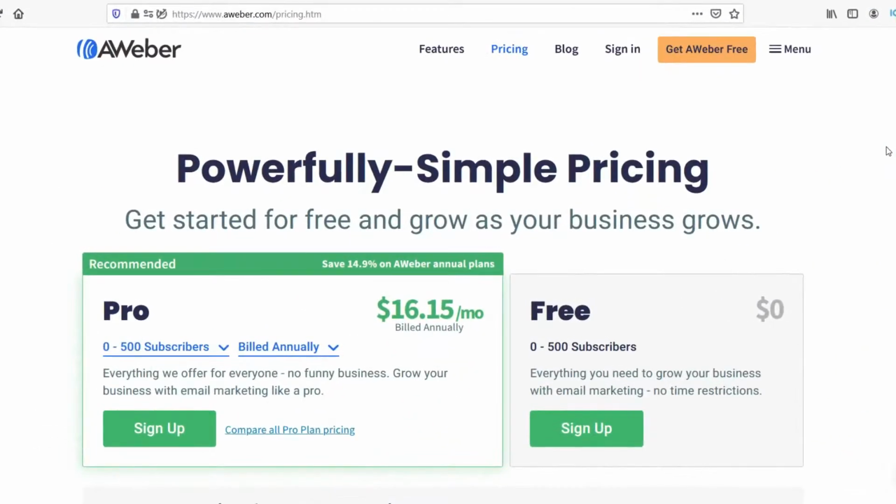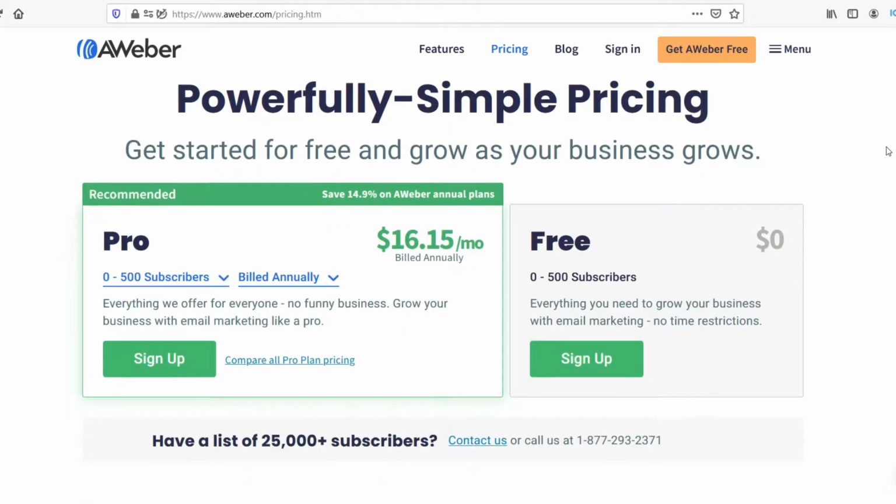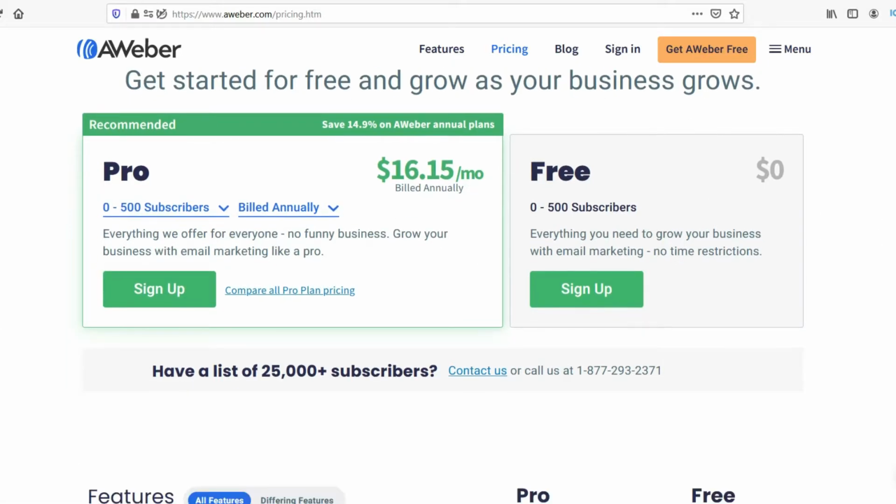Here we go. We are already on the Aweber website. So first, let's go through the pricing of this tool. So they have two different plans. The first one is a free plan and the second one is a pro plan. That one is a paid plan. Now this pro plan is divided into 5 different categories based on the number of subscribers you have.